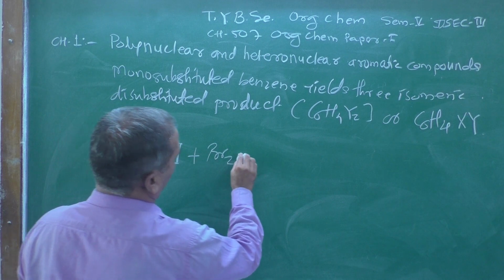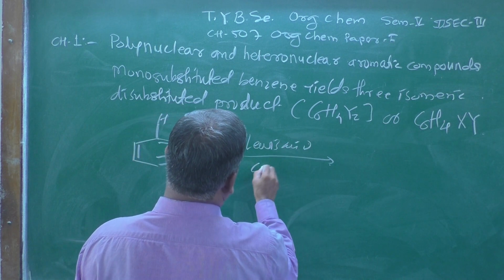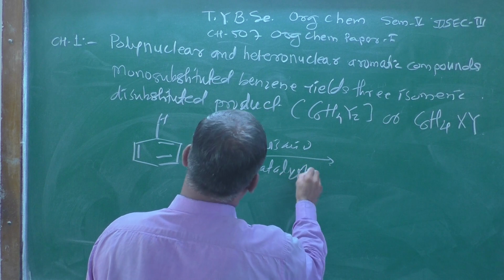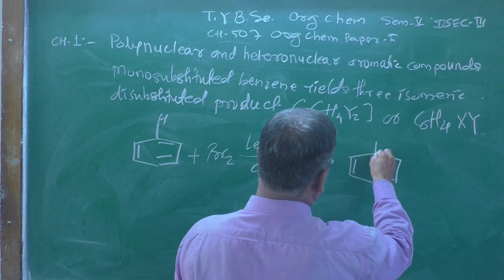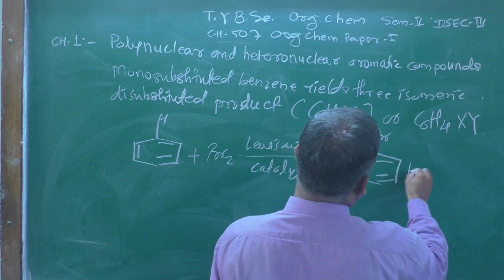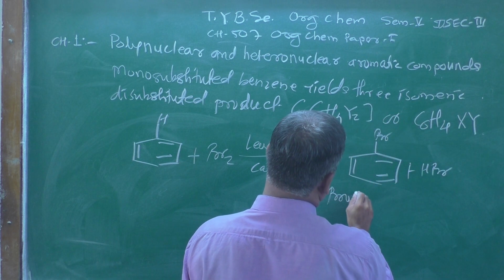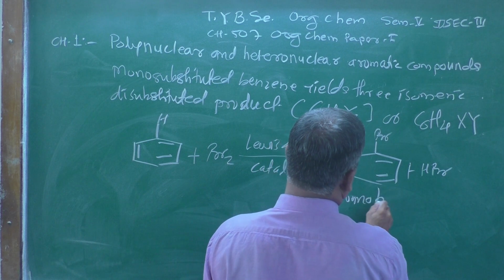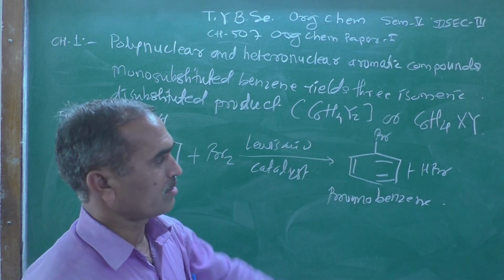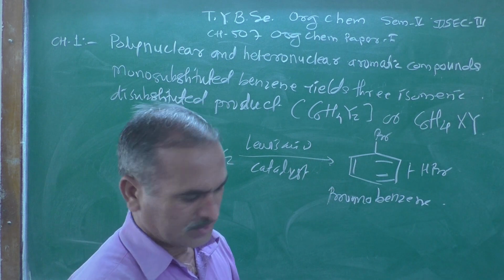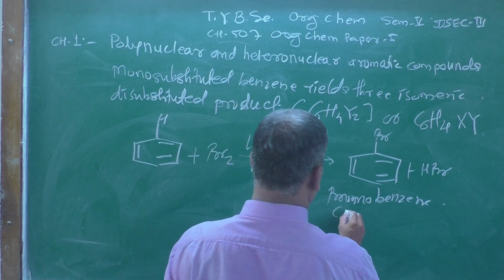When it is treated with Br2 in presence of Lewis acid catalyst, it gives rise to a substitution reaction, and we get only one product, that is Br plus HBr, that is bromobenzene. This is the only one product obtained.